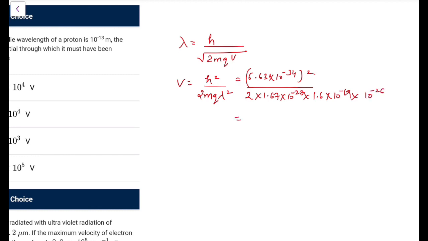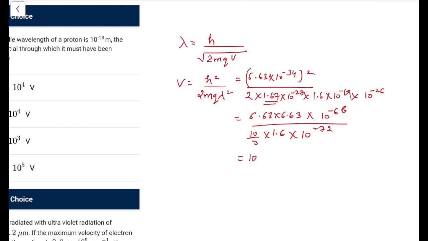So just look at 6.63 into 6.63, I can write it like this, into 10 to the power minus 68, and here we have 2 into 1.67, let's say this is 5 by 3, that would be better. So it is 10 by 3 into 1.6, that I'll leave here. 27 and 26 would be 53, and 19 would be 72.